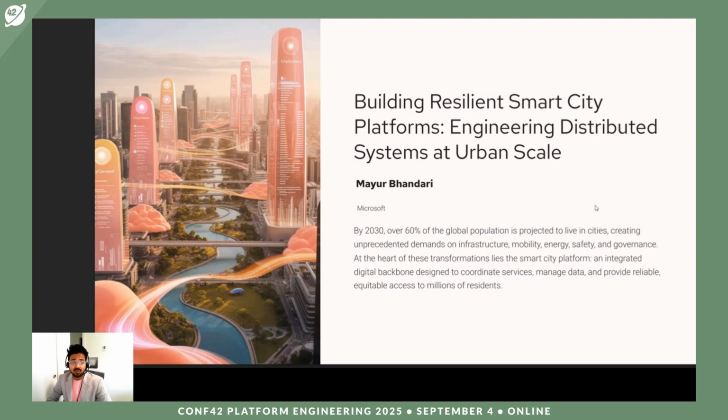Today we are going to talk about building resilient smart city platforms and how engineering distributed systems is going to help at urban scale. By 2030, about 60% of the global population is projected to live in cities, and providing an infrastructure which supports mobility, energy, safety and governance is going to be digitally backboned by distributed systems, and it's going to support millions of residents. So let's deep dive into it.